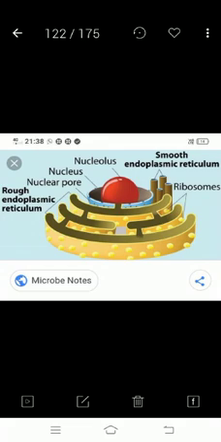Now next, what is this one? Here smooth endoplasmic and rough endoplasmic reticulum. So this I have just explained for your help. This diagram I am showing you.